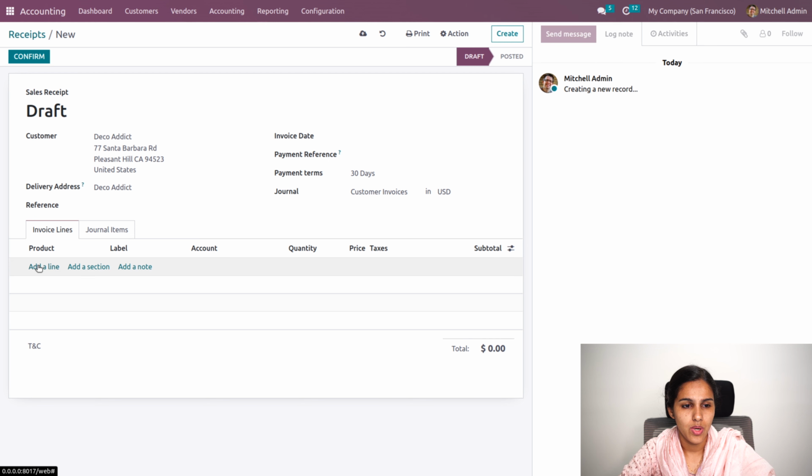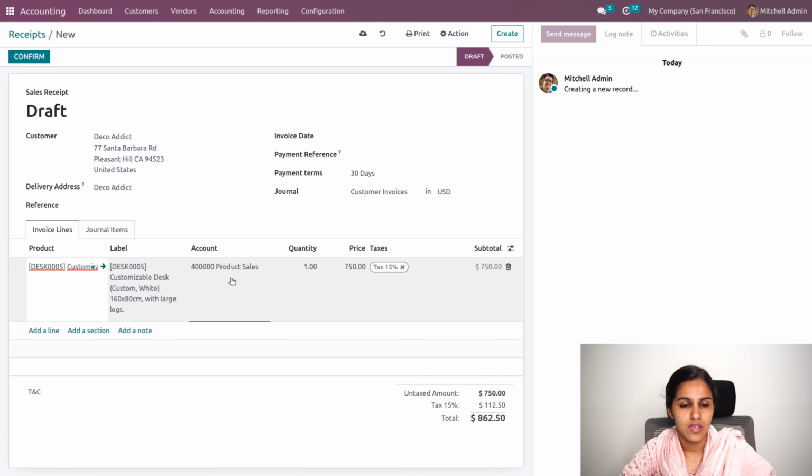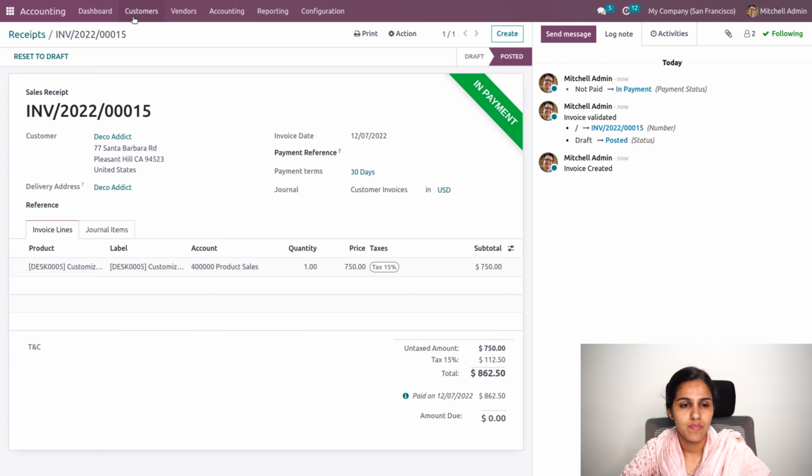So go to products, and you can add the product and its account, that is the income account, and the quantity, the price, the customer tax, all those will be updated. And let's confirm the receipt, and also add the register payment option in order to register the payment. So this document can be provided to your customer as a receipt, which will be similar to your accounting invoice. And also we'll be having the purchase receipt in the configuration settings.